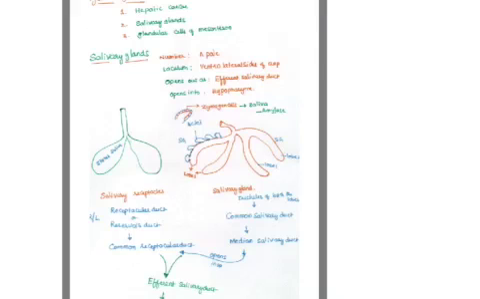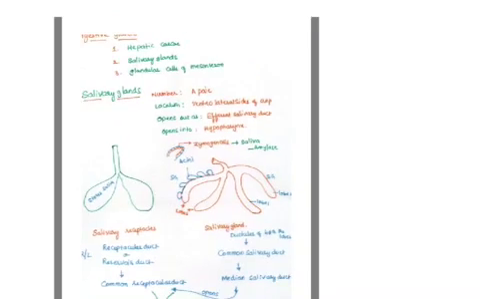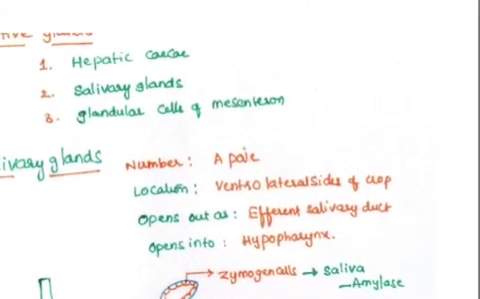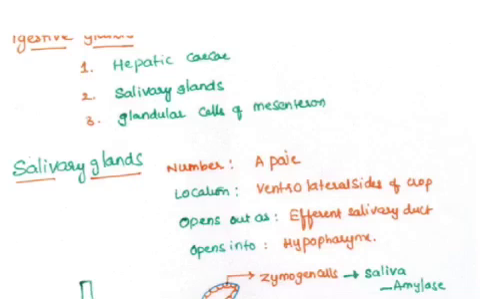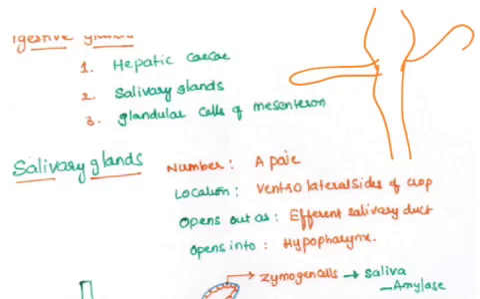Now let's move to the digestive glands of the cockroach. There are basically 3 digestive glands: hepatic caecae, salivary glands, and the glandular cells of the mesenteron. The hepatic caecae are located between the gizzard and ventriculus. As I said earlier, the hepatic caecae open into the ventriculus. They secrete an enzyme called amylase, helpful for the digestion of carbohydrates.